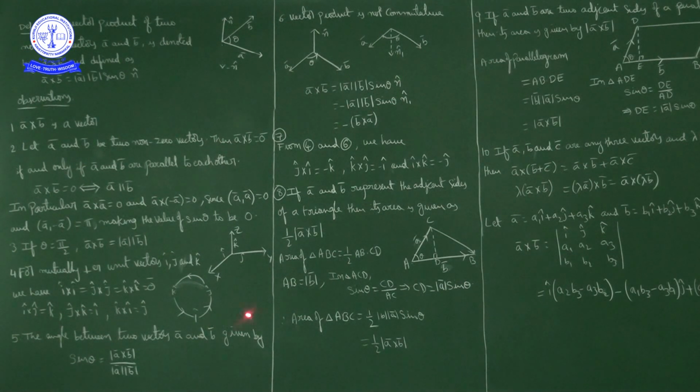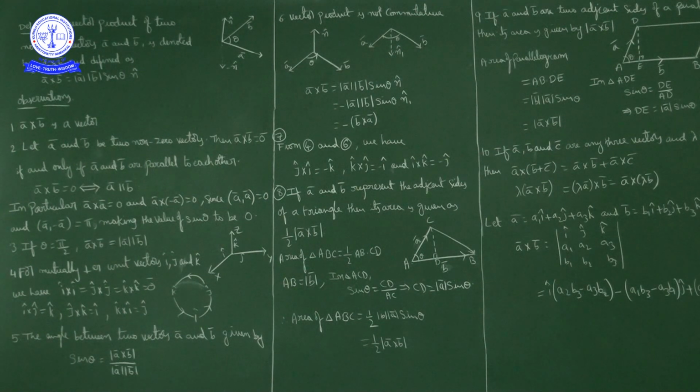Similarly, k cap cross i cap is j cap. It is cyclic order. i cap cross j cap is k cap, j cap cross k cap is i cap, k cap cross i cap is j cap. This is cyclic order. i cross i is 0, j cross j is 0 bar, k cross k is 0 bar. i cross j is k cap, j cross k is i cap, next k cross i is j cap.